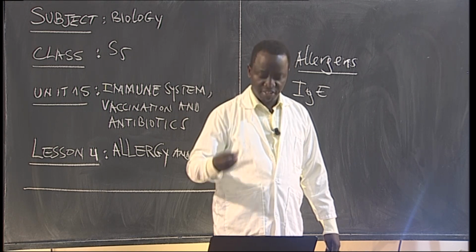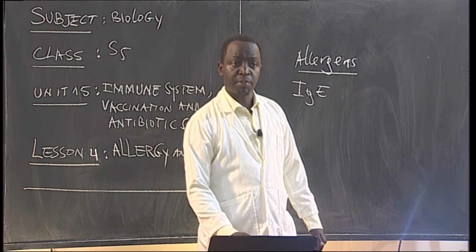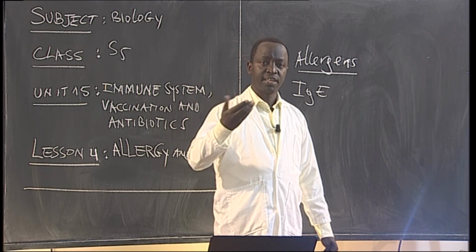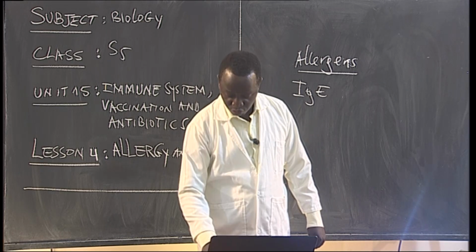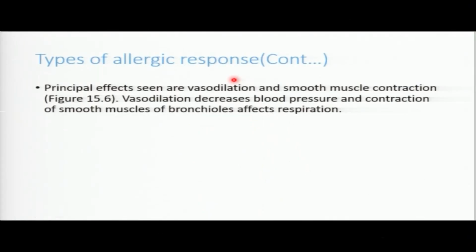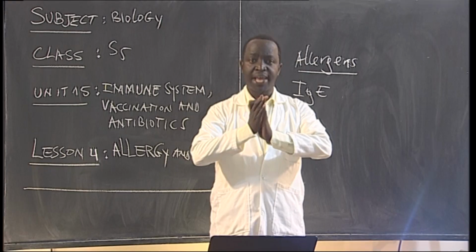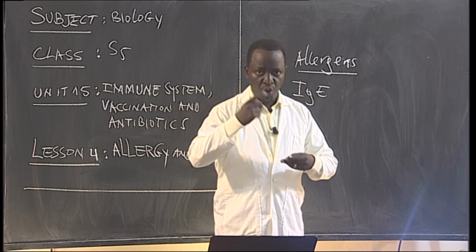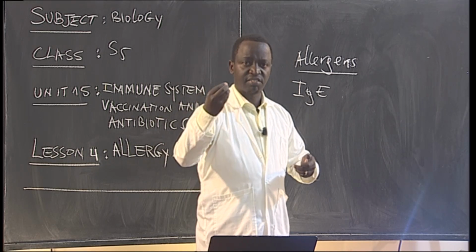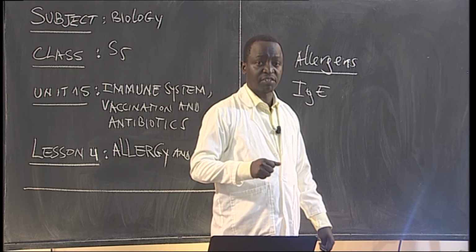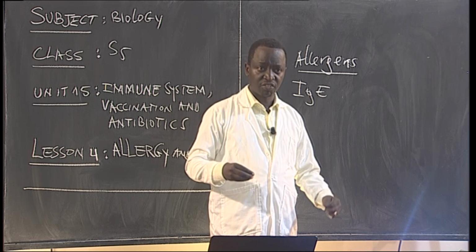Those granules are like histamine, heparin, and protease. Once those are released, they can lead to, first of all, vasodilation of the blood vessels. So blood vessels are going to dilate. Once they are dilated, the blood is going to flow slowly. So then there is what? There is low blood pressure. You see, that's one of the effects. Low blood pressure is a kind of allergy.